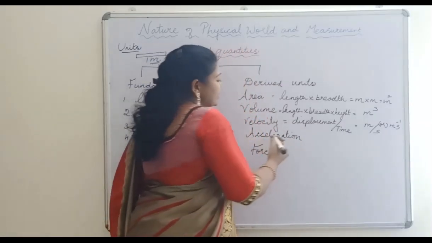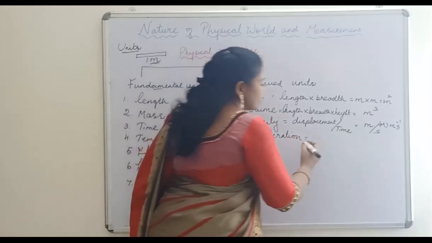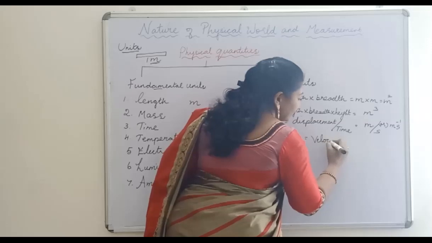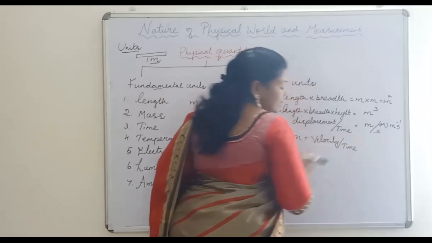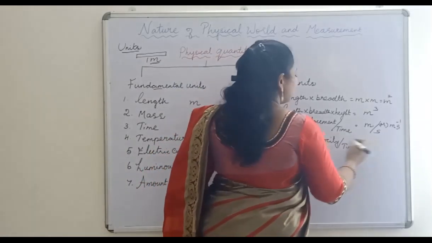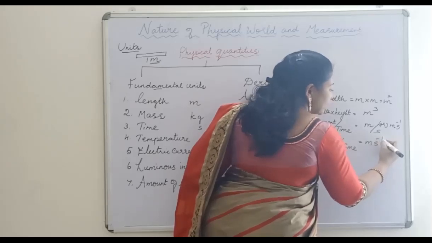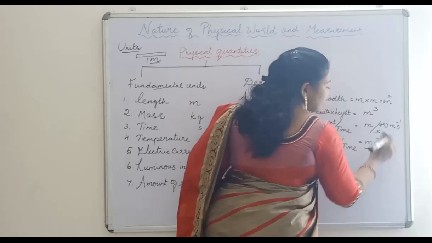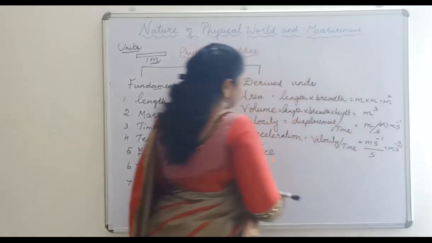Okay. So next is acceleration. What is the formula for acceleration? Acceleration is rate of change of velocity. So it is velocity by time. For velocity we already found it is m s power minus 1, by time s. So this s comes up, so it becomes m s power minus 2.